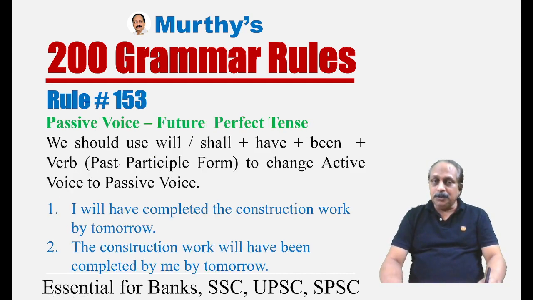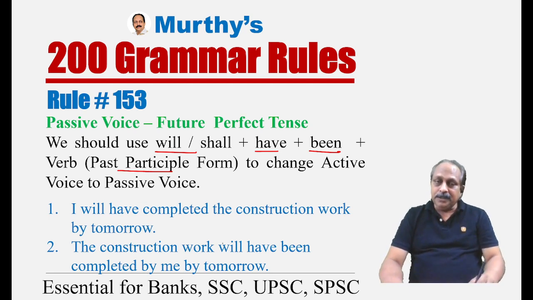The last one, today I'm going to teach five rules, not four. The last one for today, rule number 153, passive voice, future perfect tense. This is a rare tense only a few people use, that too in passive voice, rarest of rare. What is the pattern? We should use will or shall plus have plus been, as usual, the main verb past participle form, to change active voice to passive voice.